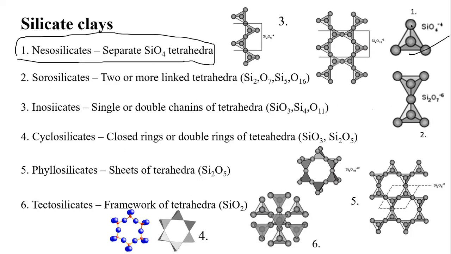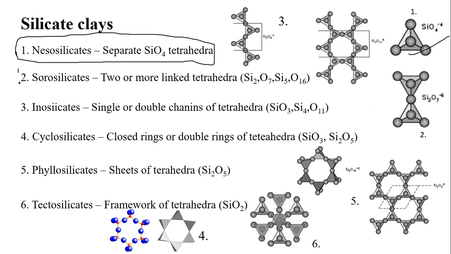You can see 1, 2, 3, 4. In the middle there will be silica. There will be sharing of oxygen atoms, and these corners will be shared by the subsequent structure. We will deal with all those things. So the best example is the very first one, silicate clay is an example of a nesosilicate. A separate SiO tetrahedron will be there.